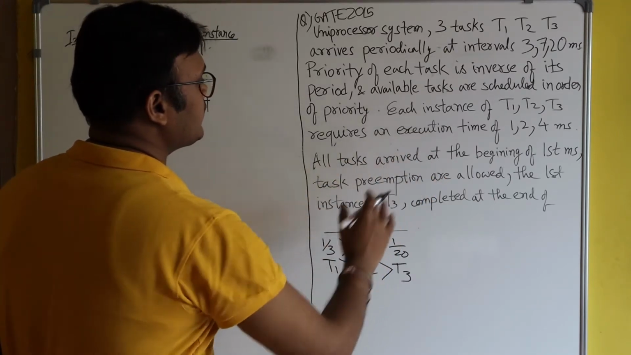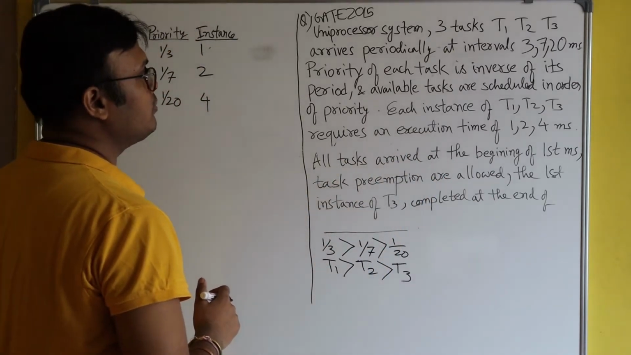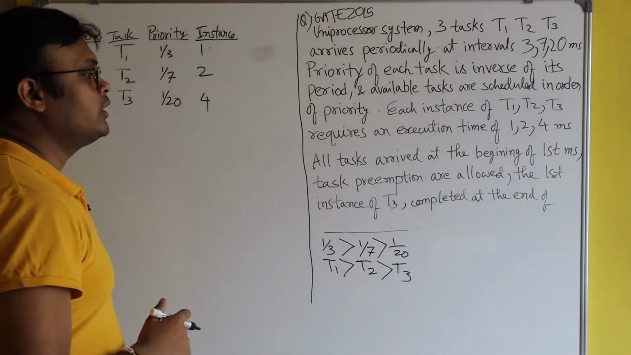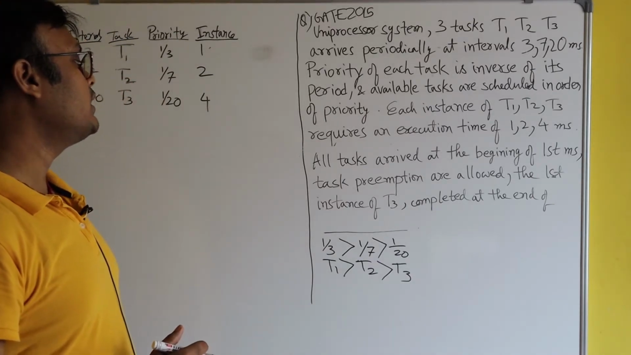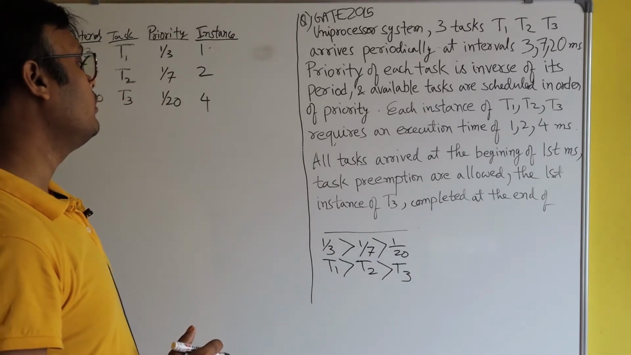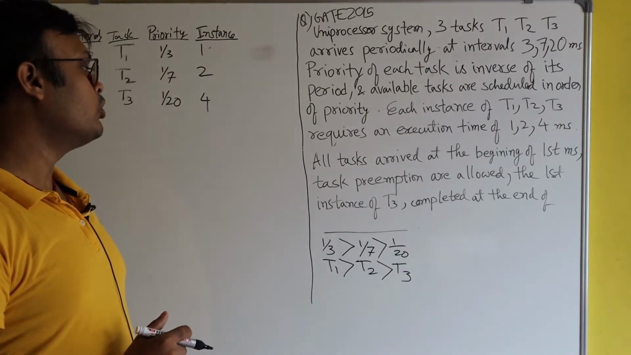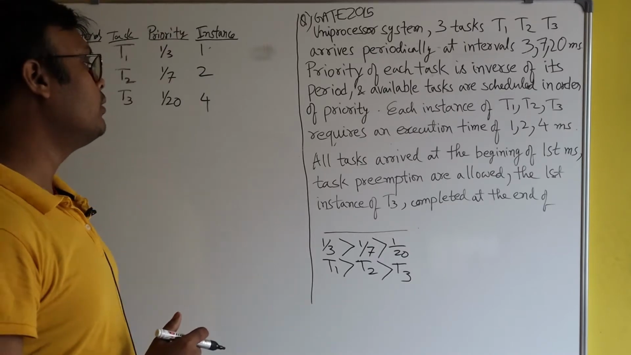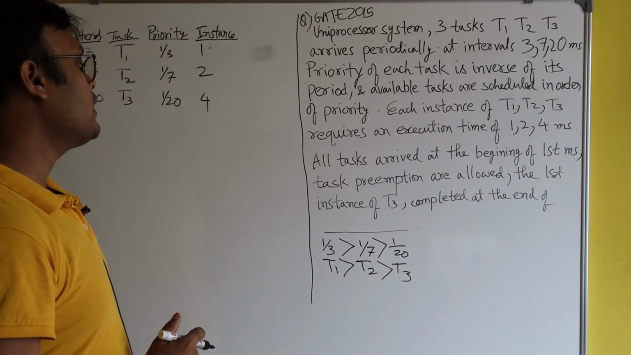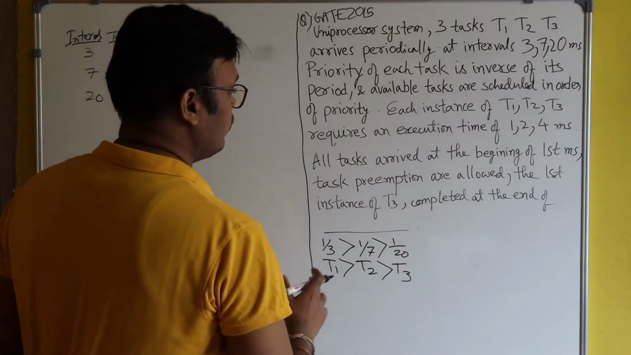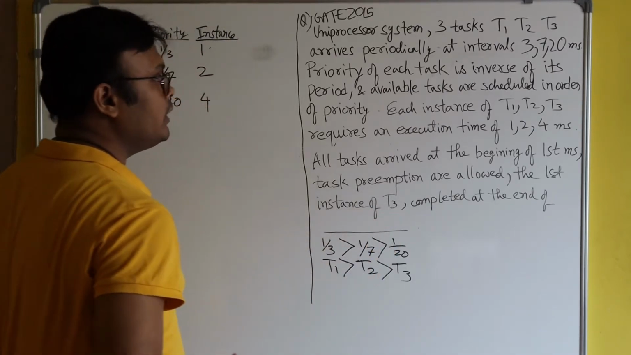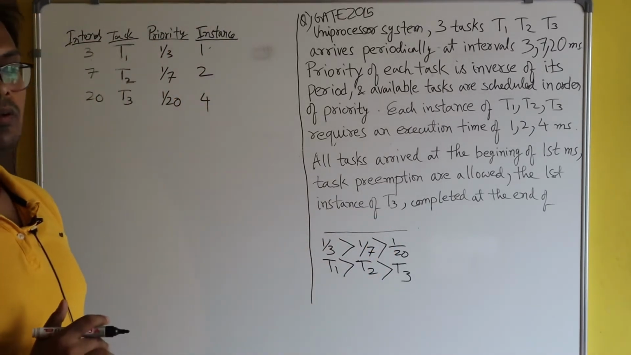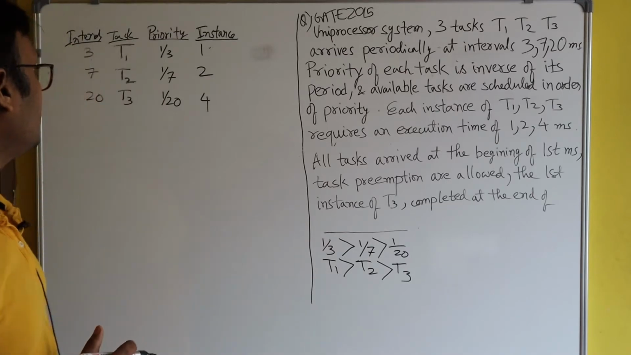And all tasks arrive at the beginning of the first millisecond. Task preemption is allowed. So actually it's a question based on a preemptive priority based scheduling algorithm. And they have asked to find out when the first instance of T3 got completed. So let's solve this question.